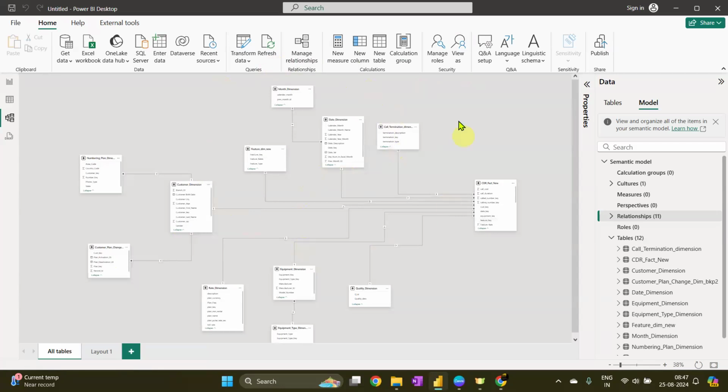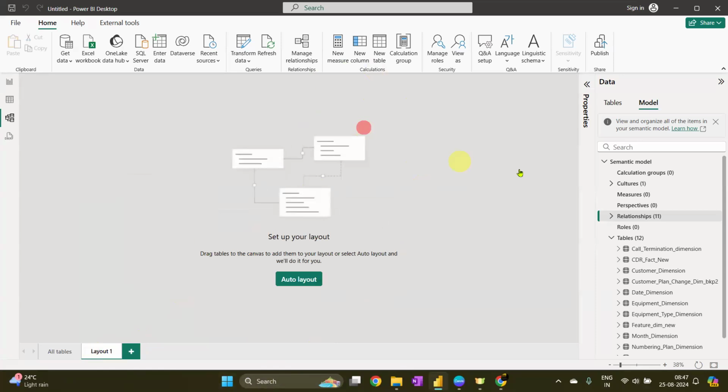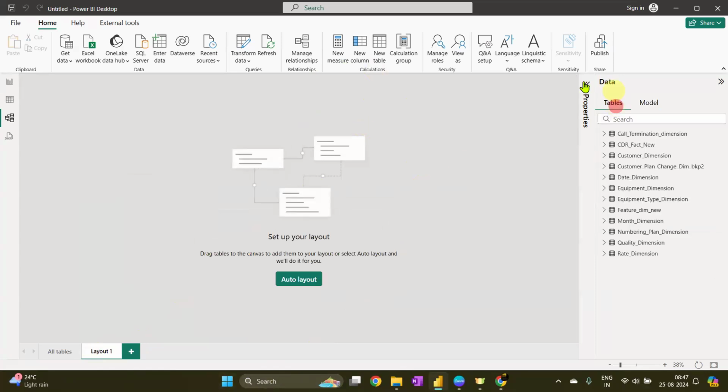If you think this particular portion is important and will be more elaborated, with more tables connecting to this particular point, suppose, what I can do is come back to layout 1 and ask it to show only this area. You can just focus on that particular table. In this layout 1, I'm going to put the CDR fact new.